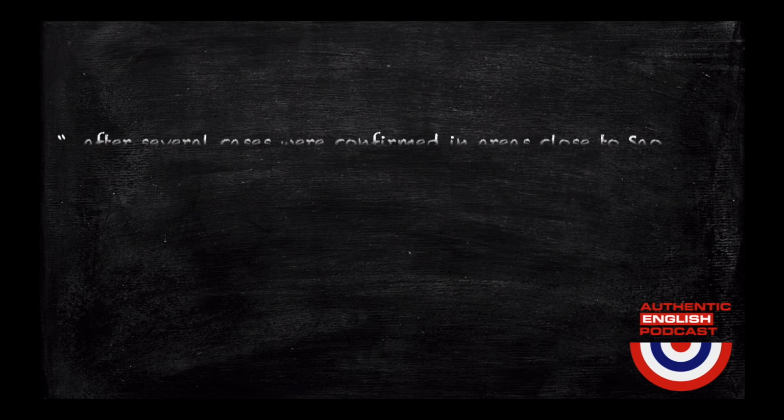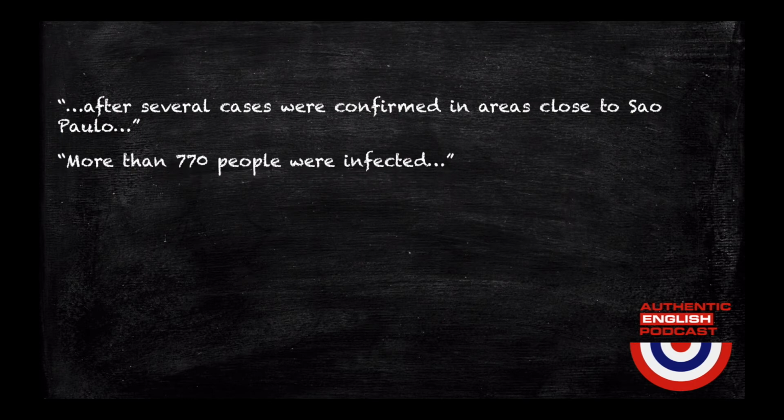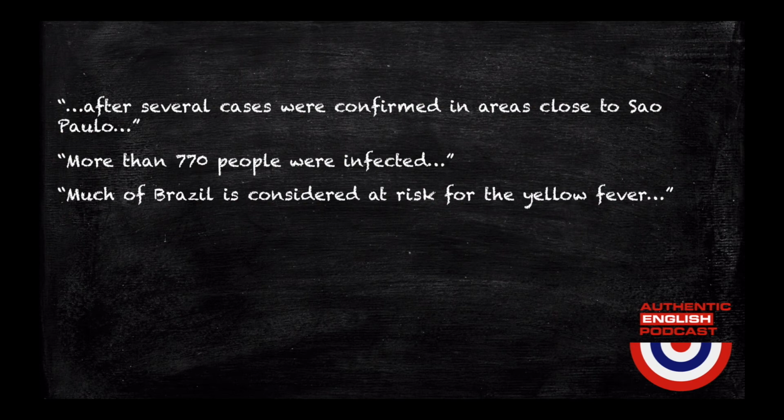Let's recap some sentences used by the newspapers and magazines I've mentioned. After several cases were confirmed in areas close to São Paulo, more than 770 people were infected. Much of Brazil is considered at risk for the yellow fever.